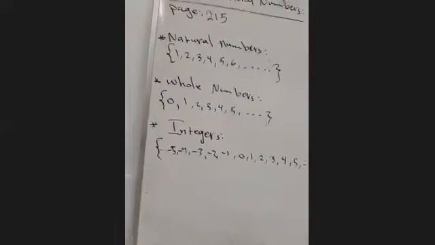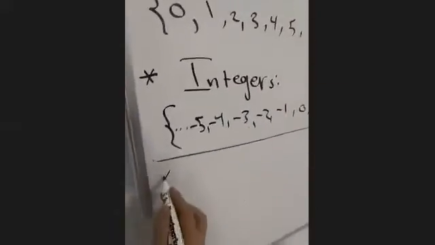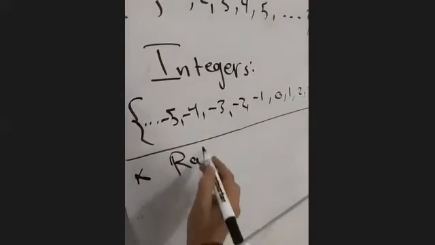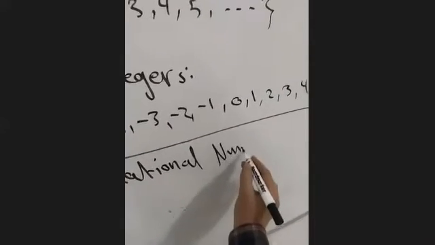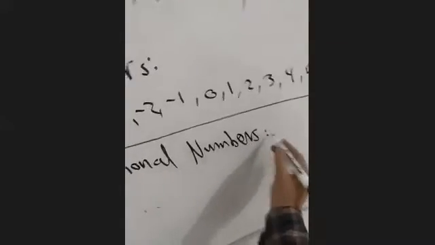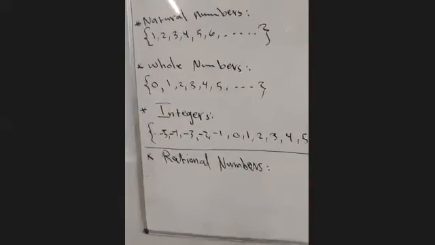Now we have a new group of numbers. Our title is rational numbers. Now, what are the rational numbers? I will write the definition of the rational number to understand what it is.